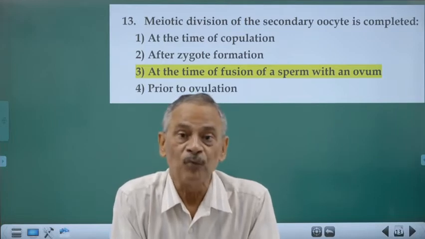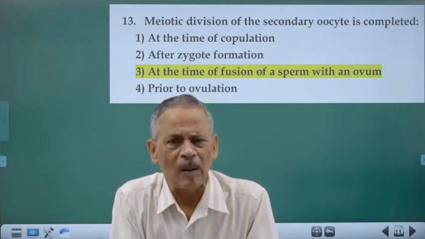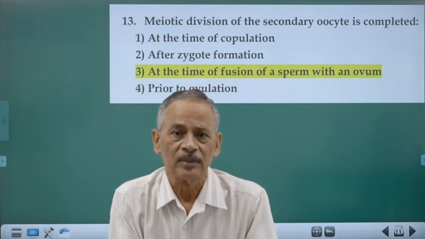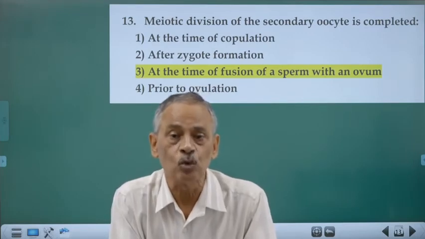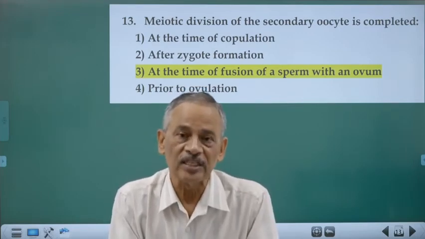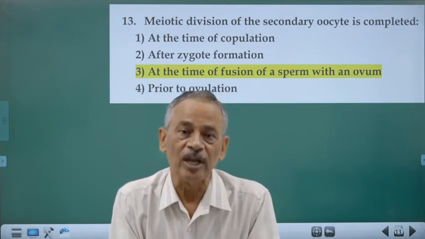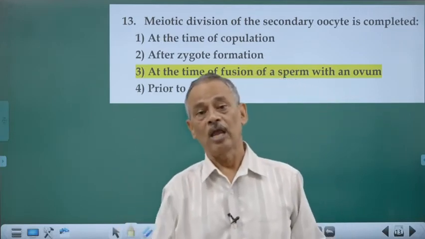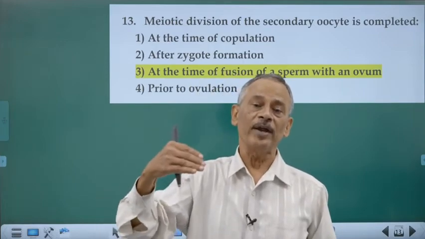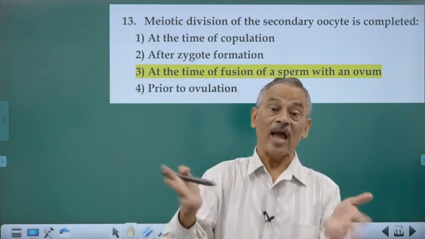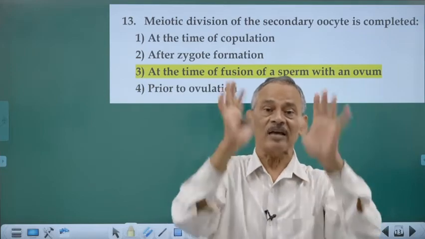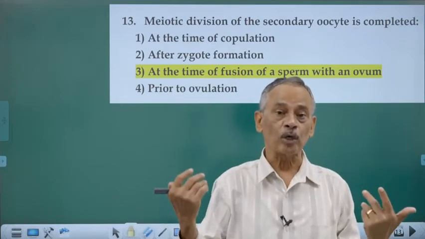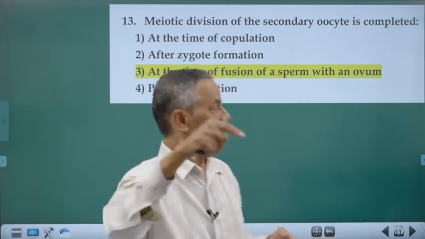So at the time of ovulation, the ovum has not completed its meiosis. It is arrested at the prometaphase 2. The remaining stages of meiosis take place only when sperm penetration occurs, because the sperm provides certain chemicals that break that arrest and activate the ovum to undergo the remaining process of meiosis.